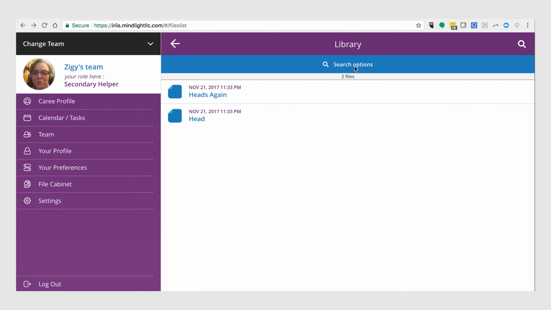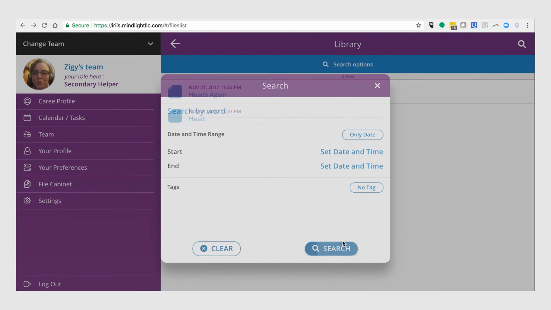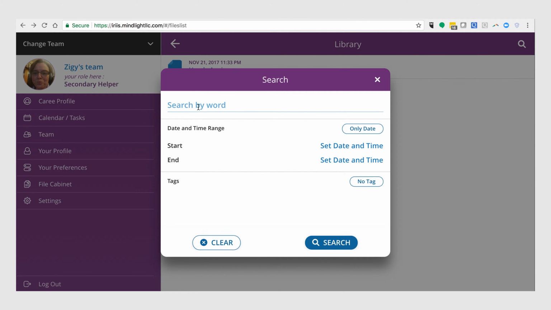The one thing to know and keep an eye on when you're in the file cabinet, regardless of the role that you're in, is that anytime you see this big blue bar here with search options and a number of file lists, that means that this may not be the full list, but that there's some criteria applied. So it's always good to go in there and, just in case, hit clear and then search. That way, you know you have all of the files in the list when it just says library and there's no blue.